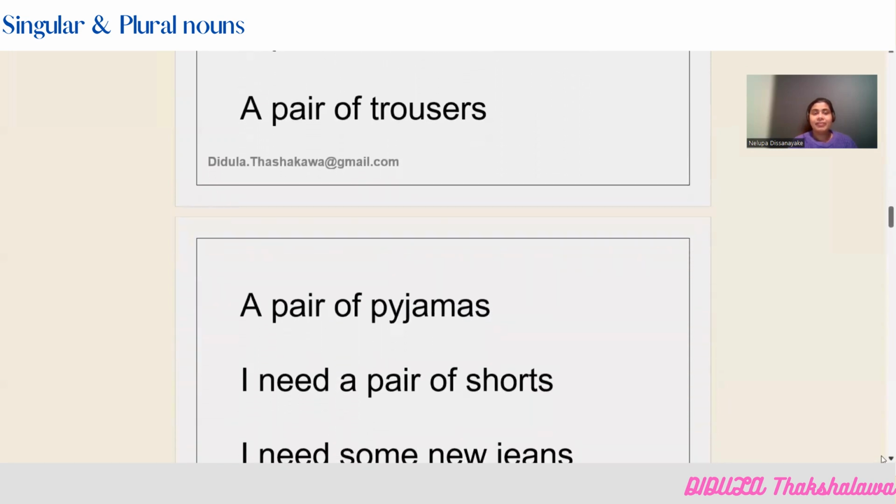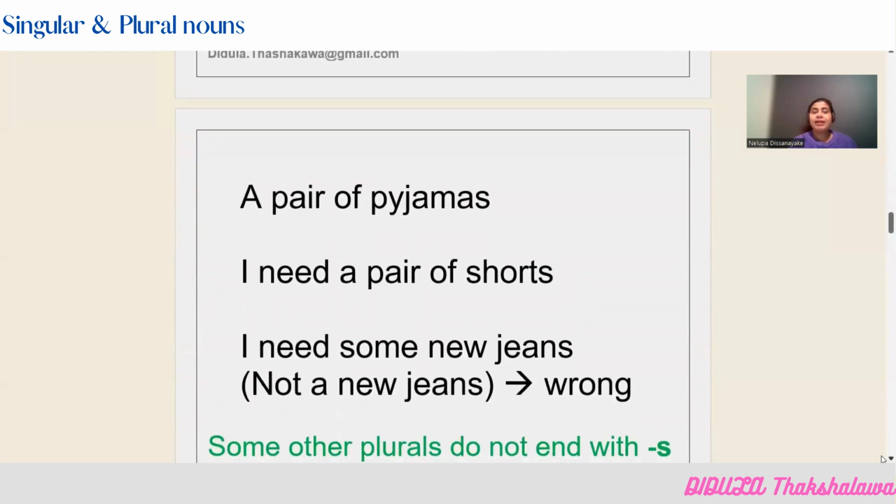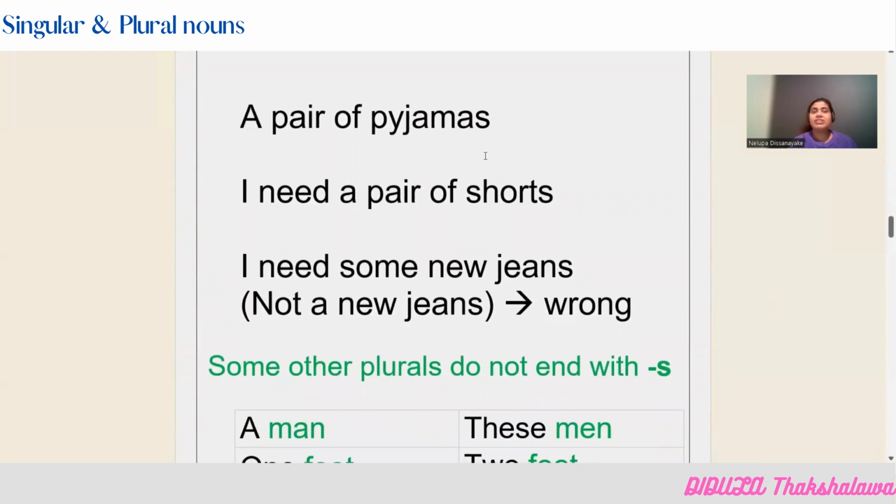And let's discuss more. A pair of pajamas. You can say a pair of pajamas. You cannot say a pair of pajama. I need a pair of shorts. Now, when you go to the shop, you can ask, I need a pair of shorts. You cannot say a short. I need some new jeans. But still, the noun is with the letter S in plural form. You cannot say a new jeans. You can say a pair of jeans, but you cannot say a new jeans. This is wrong.